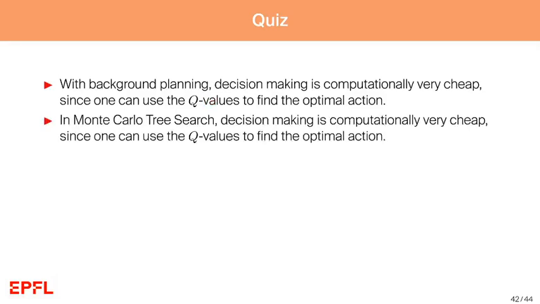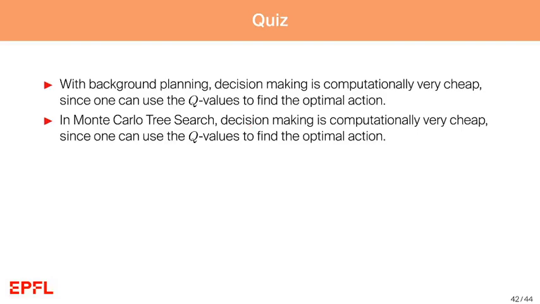In Monte Carlo tree search, decision making is computationally very cheap, since one can use the Q values to find the optimal action. Is this correct or not? This is not correct. In Monte Carlo tree search, at decision making, we expand the whole decision tree.